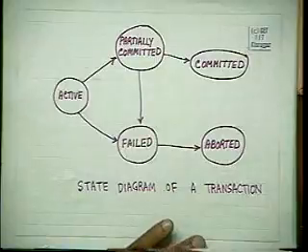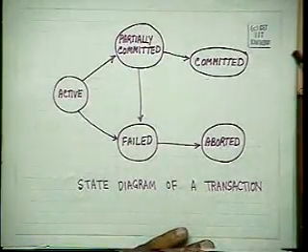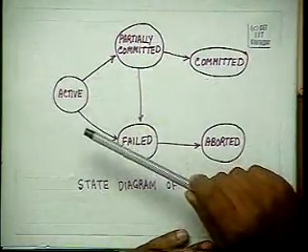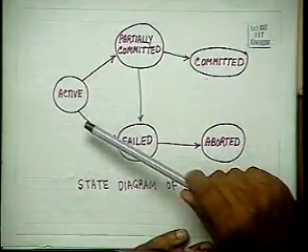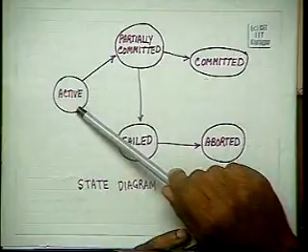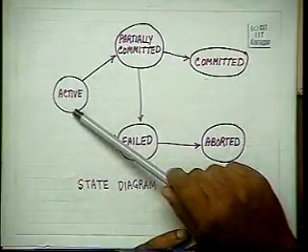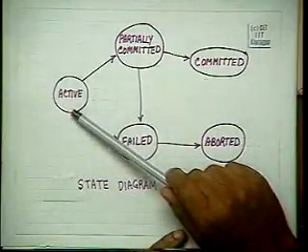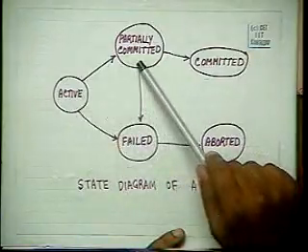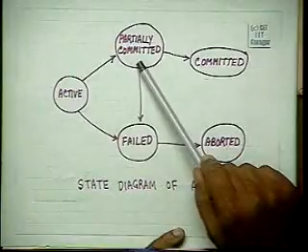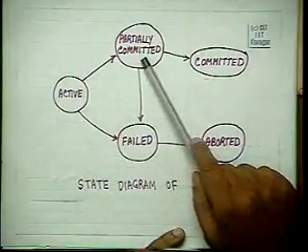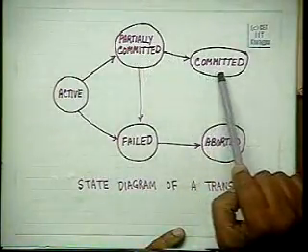To recover from various types of failure during different portions of a particular job or a particular transaction, we define the state diagram or the different states of a transaction. The active state, in which a transaction starts and before completion of its last statement, is said to be active. It is said to be partially committed after the execution of its last statement, but prior to the full commitment.